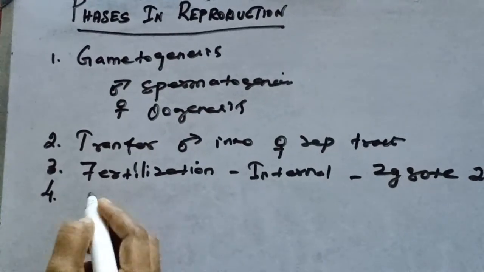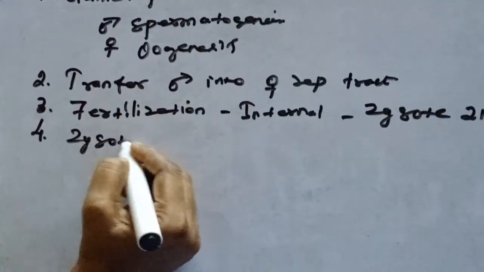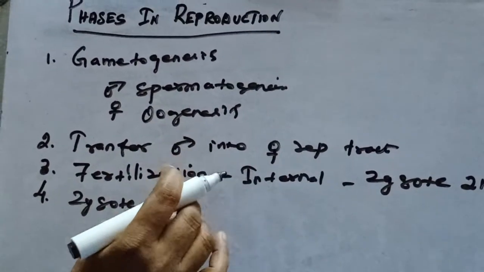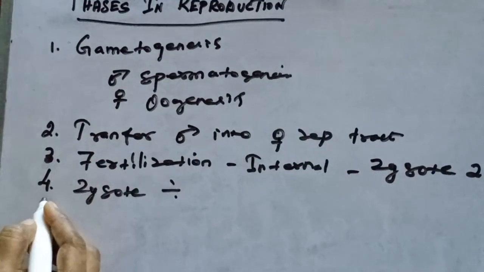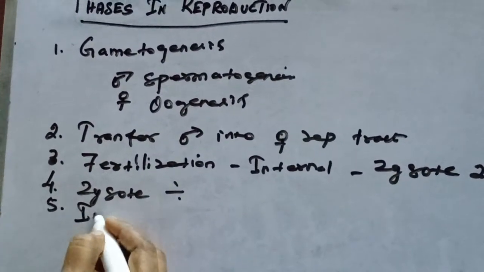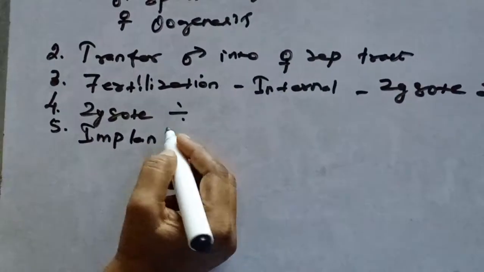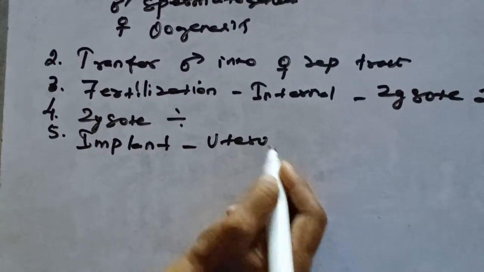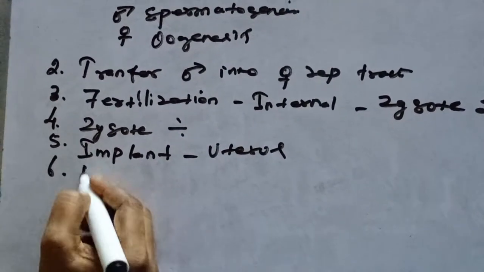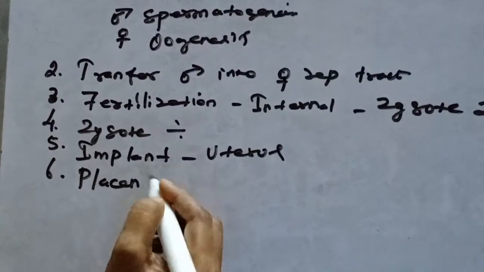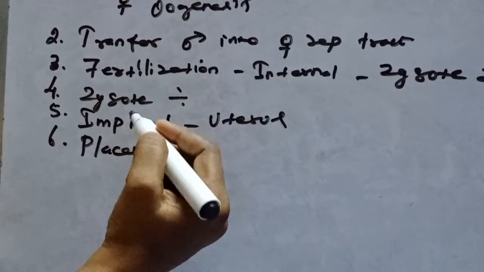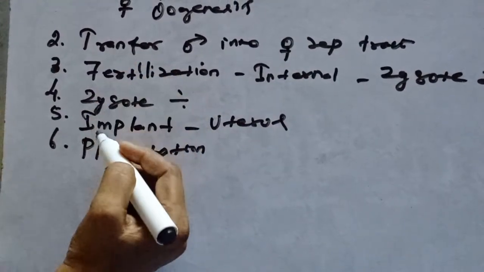Then fourth, the zygote undergoes division and goes through stages: morula, blastula. Fifth, the zygote implants in the uterus. This is called implantation. Then sixth, placentation, where the embryo attaches to the uterus.